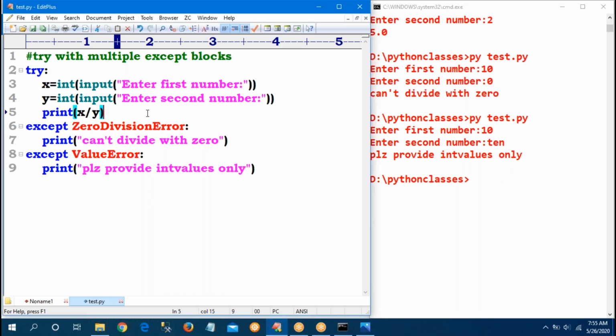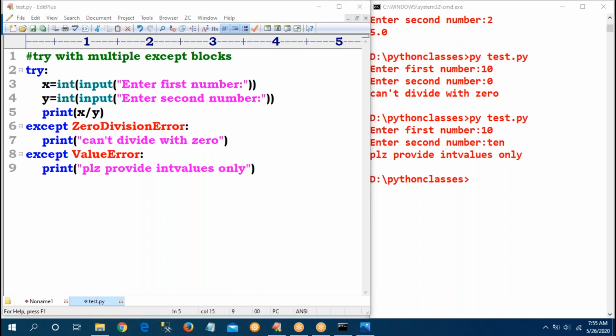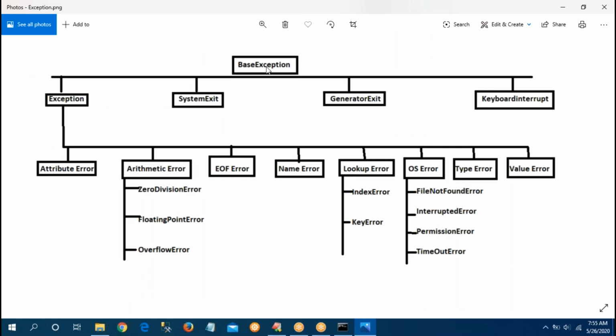Now my requirement is, I have a small doubt. Here two are different exceptions. In my diagram, BaseException is the parent, and for this parent, four children are there. For Exception, the parent, again multiple children are there. ArithmeticError is the parent for ZeroDivisionError, FloatingPointError, OverflowError.